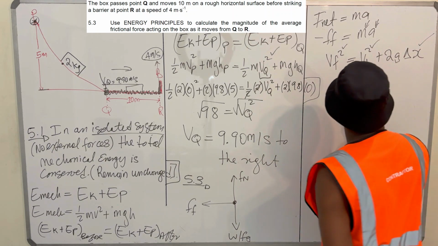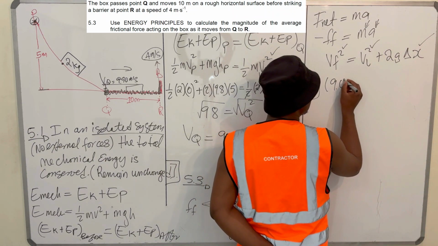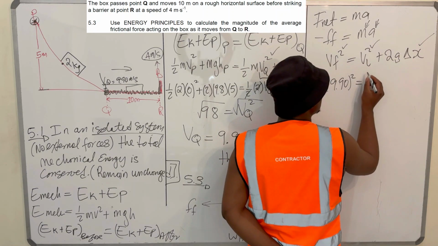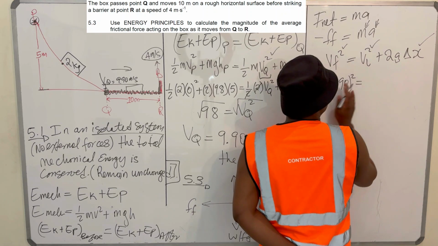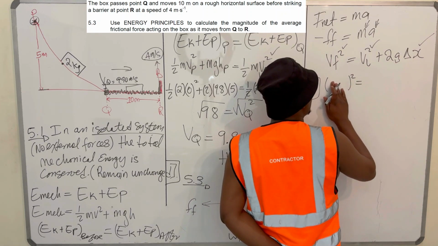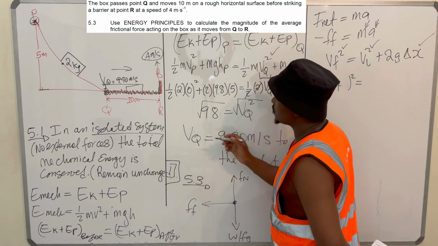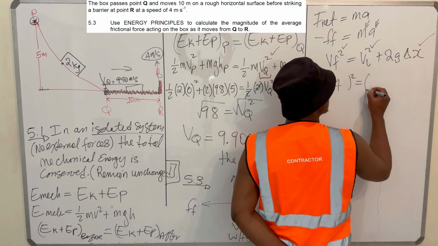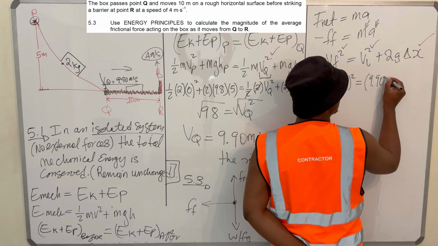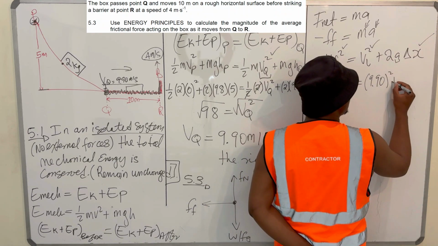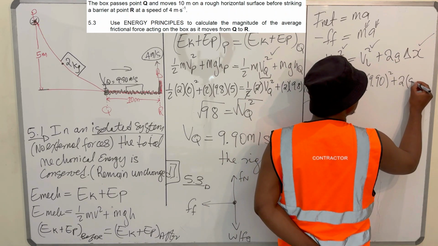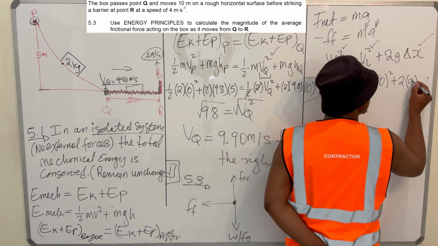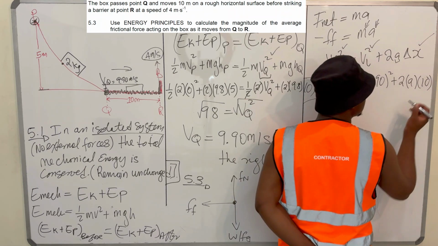So it's easy. The final velocity was 4 because that's what it hit the wall with, and this was the initial velocity. So 4 squared is equal to 9.90 squared plus 2 times a times delta x, which is the displacement, and your displacement was 10.